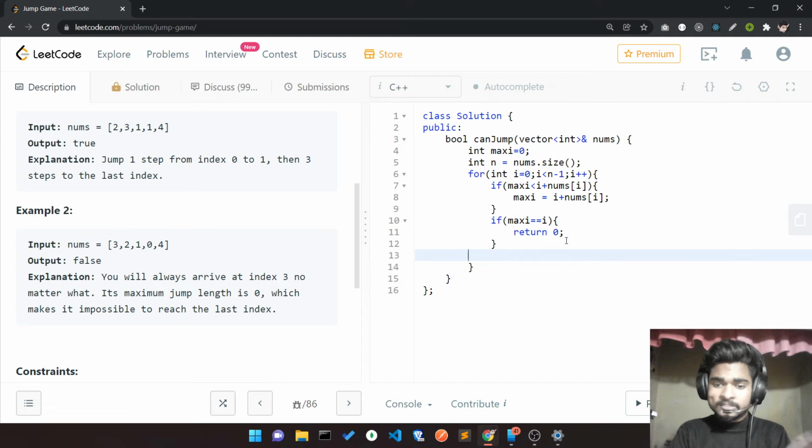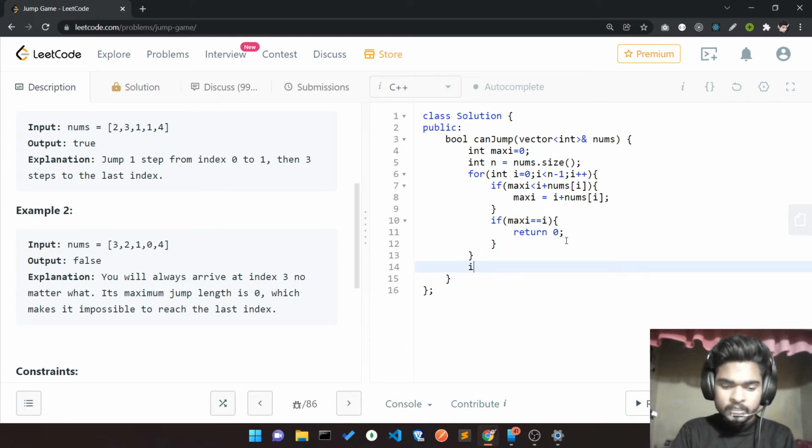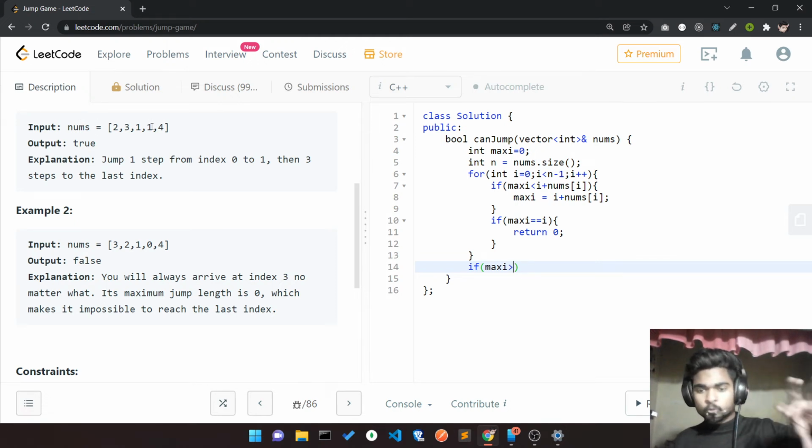Let me explain this after writing the whole code. It's going to run again and I reach here, and it can be possible it stored the maximum value, starting from 0 and this index.